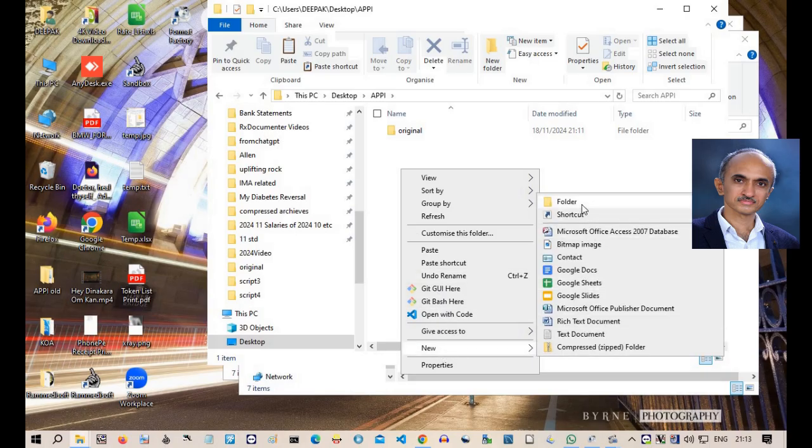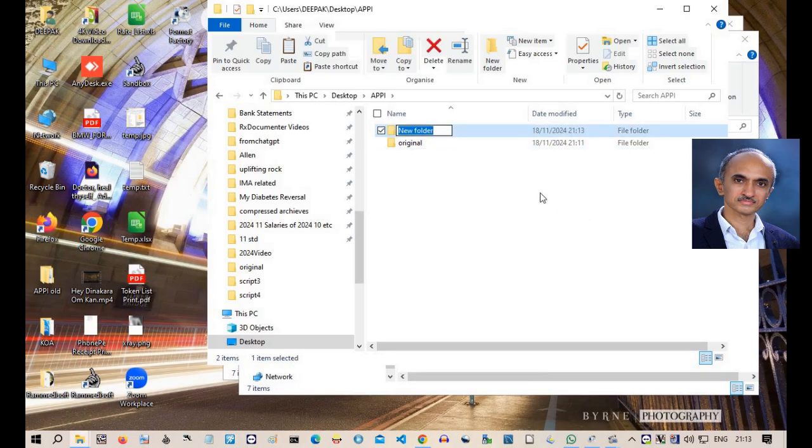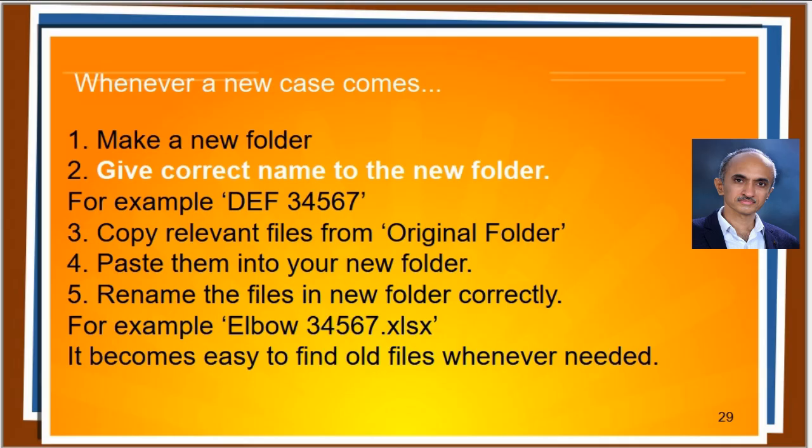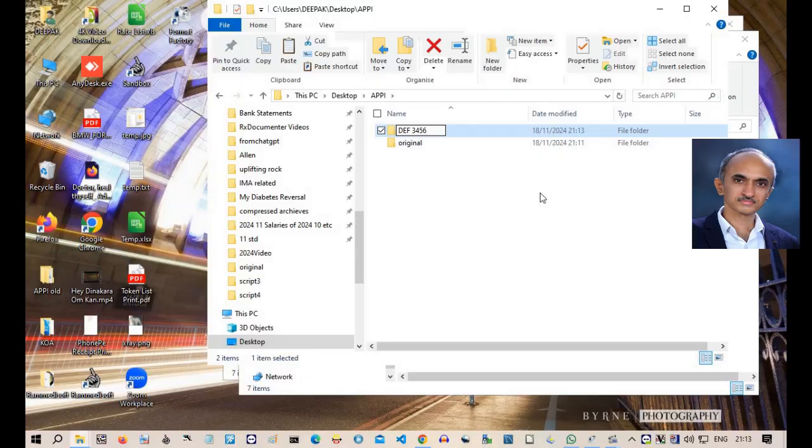So, now let me create a new subfolder. Rename the new folder as DEF 34567. When you have hundreds of folders and files, this register number and the victim's name in the folder name helps to quickly find the files later, in case you need them later.